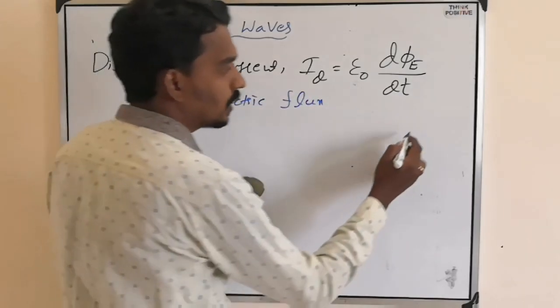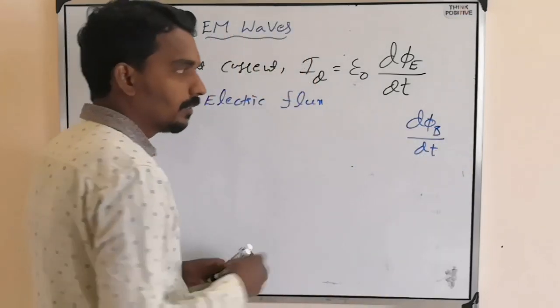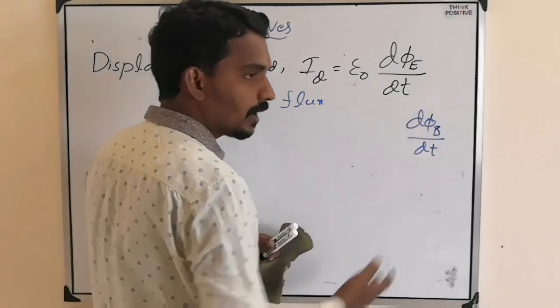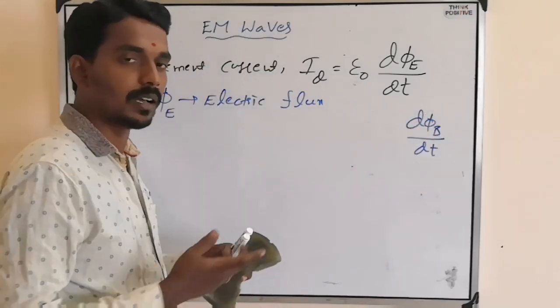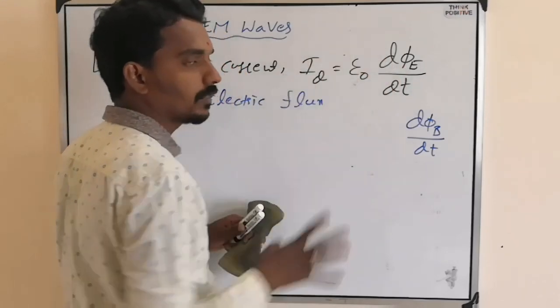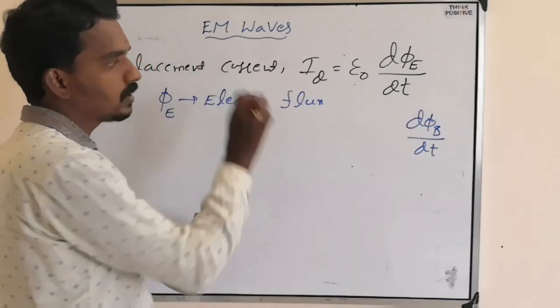See, you have seen one equation like d phi B by dt, where phi B was magnetic flux. Rate of change of magnetic flux, Faraday's law. But here, the rate of change of electric flux was given by Maxwell to define displacement current.